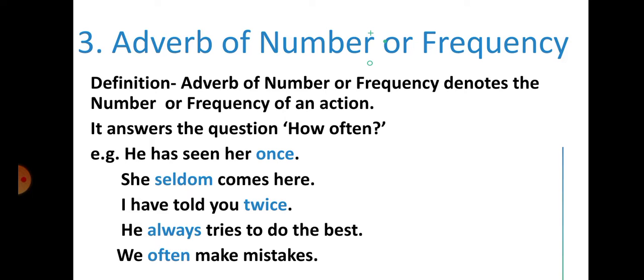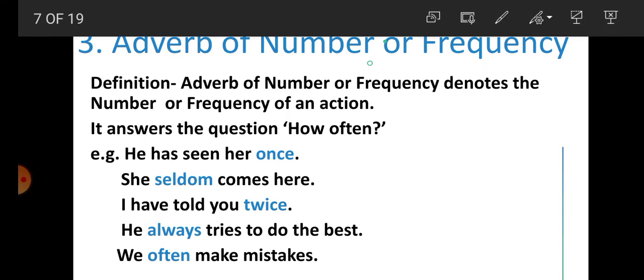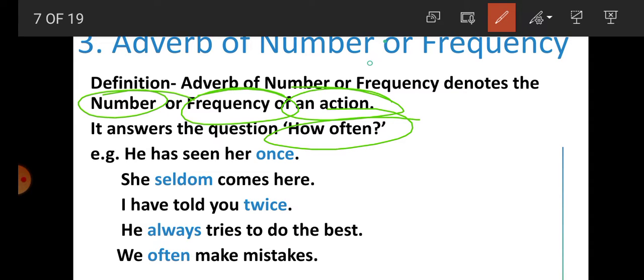Number 3, adverb of number or frequency. Student, what is adverb of number or frequency? Adverb of number or frequency denotes number or frequency of an action. It answers the question how often and how many times. For example, student, he has seen her. How many times?